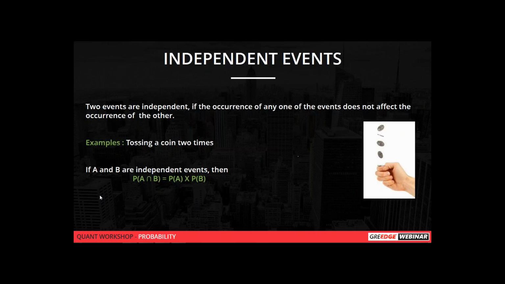If we toss even one coin twice, that is an independent event because the outcome of one is not going to affect the other. And if you toss coins simultaneously, that is also an independent event. Is it clear? Yes, you are right, Romsa. Yes, Nivedya, you both are right.